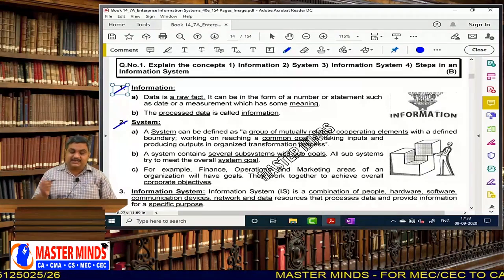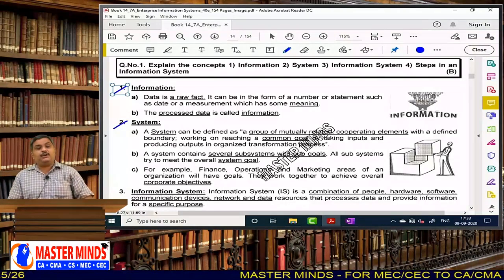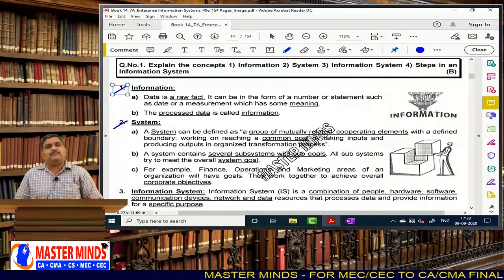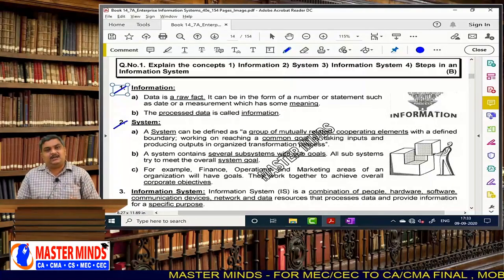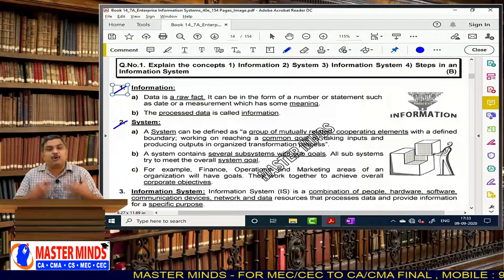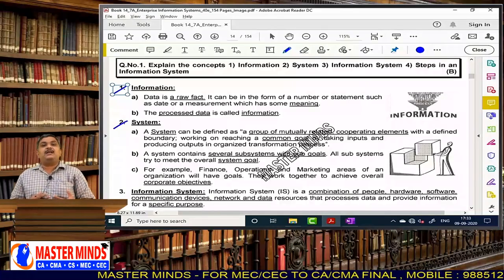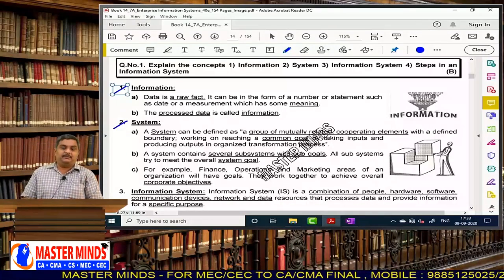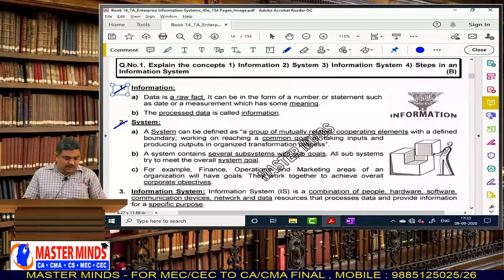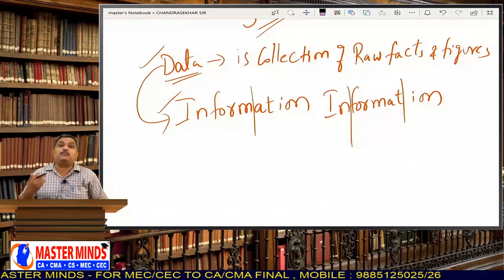Now, let us see what is a system. What do you mean by a system? The best example in this world for a system is our human body. Our human body is a perfect system, because it has a number of components.